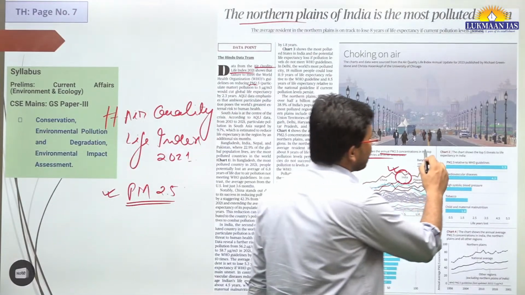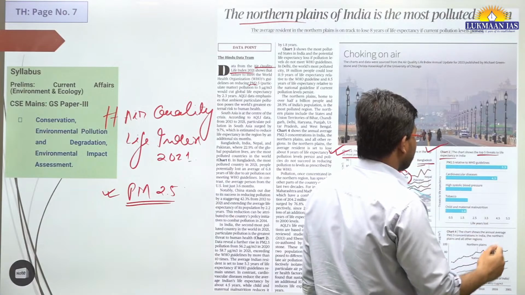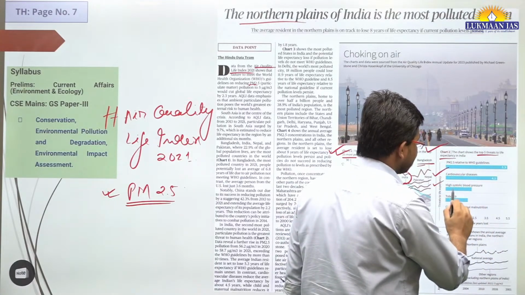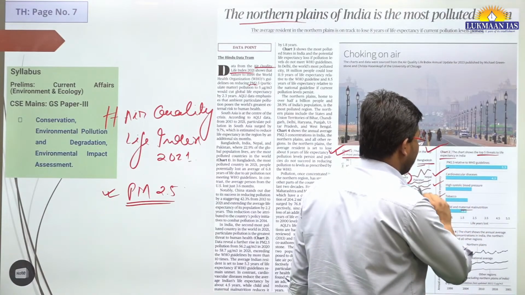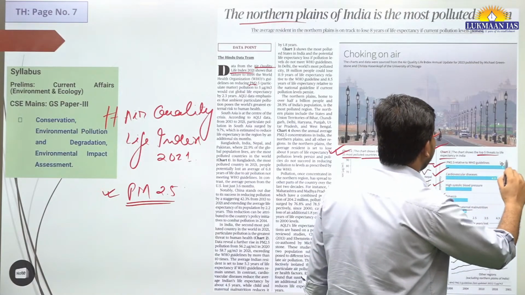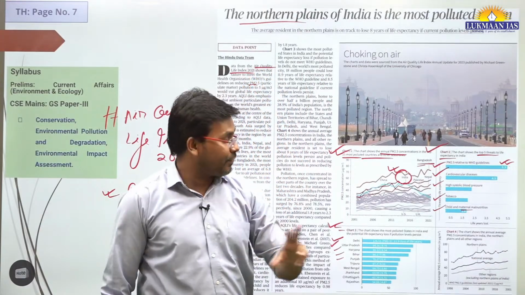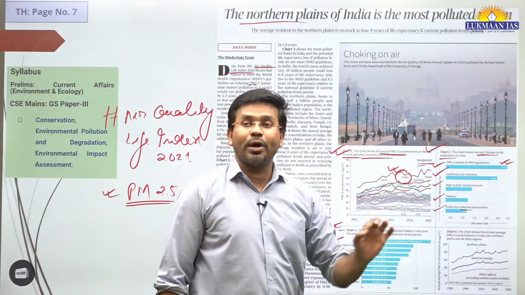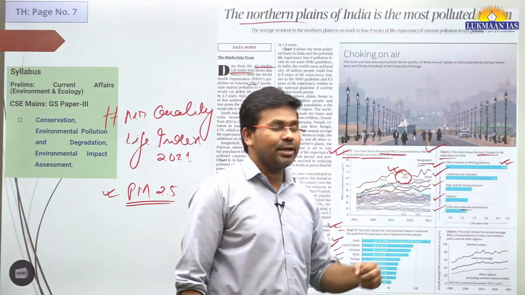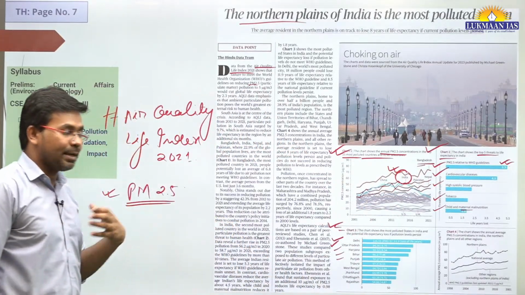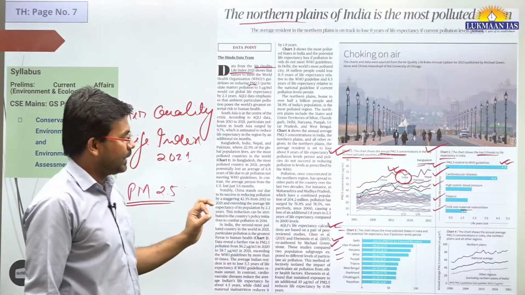And if I talk about chart 2, it talks about the top 5 threats to life expectancy. They have mentioned cardiovascular diseases, high systolic blood pressure, tobacco, child and maternal malnutrition, and PM 2.5 relative to the world guidelines. So the topmost threat to life is the PM 2.5 level. It is a bigger threat compared to cardiovascular diseases like heart attack. More people are being affected because of the presence of PM 2.5 in the environment.